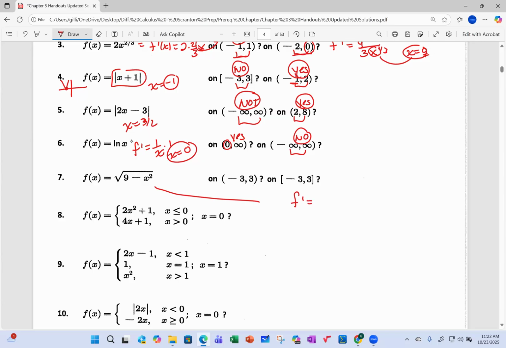In number 7, one of the problems for homework, I'm going to take the derivative. And f prime, I'm going to make this to the 1/2, drop down the 1/2, repeat the inside, decrease the power by 1, which is -1/2, but the derivative of the inside is -2x.